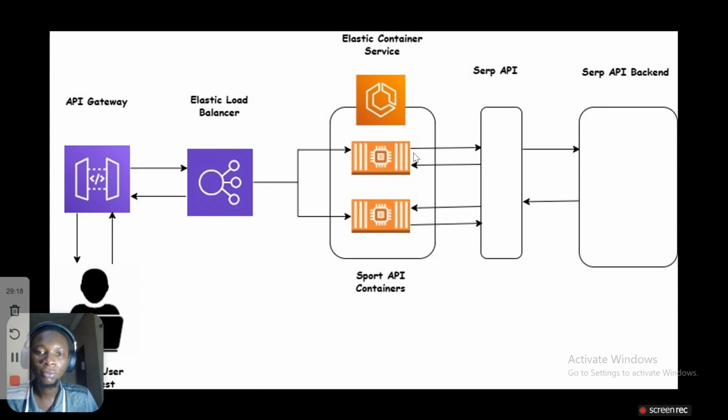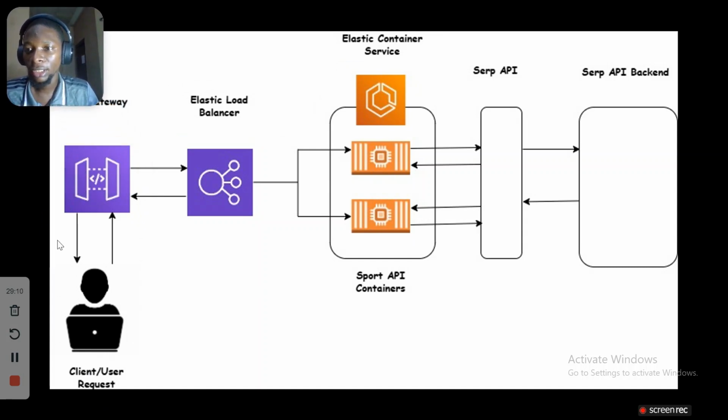So here is a structural architecture walkthrough of the project. Here we have a user querying our application, making a request. The request goes through an API gateway to our load balancer and then to our containerized Flask applications. Here are two containers, querying through the Flask code that is inside of them. They are querying this API, which also gets the data from its own backend.